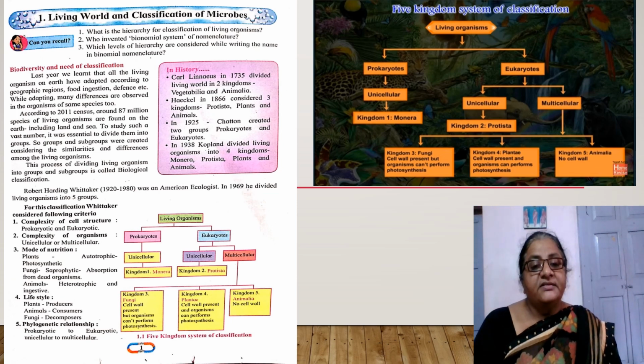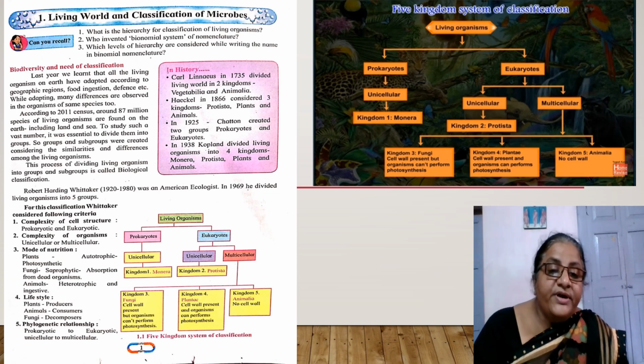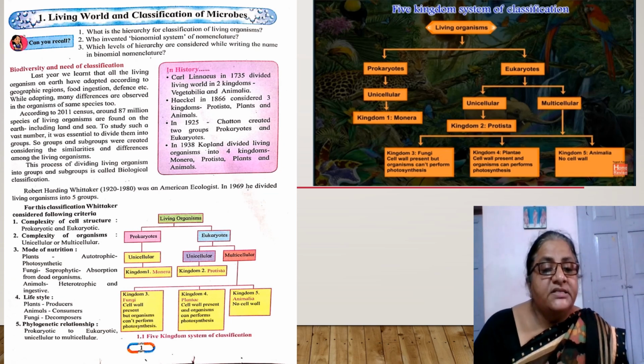Scientists learned that fungi are also living organisms, but they do not have chlorophyll. As they do not have chlorophyll, they were included in a different kingdom, that is fungi. So on what basis is this classification done?